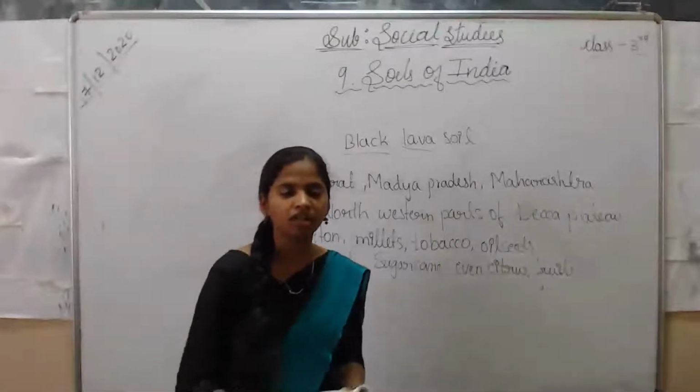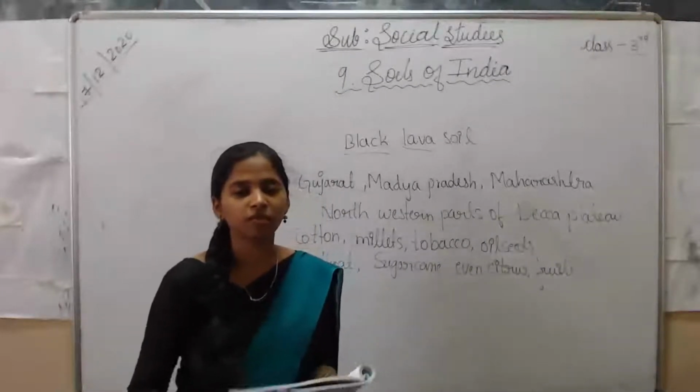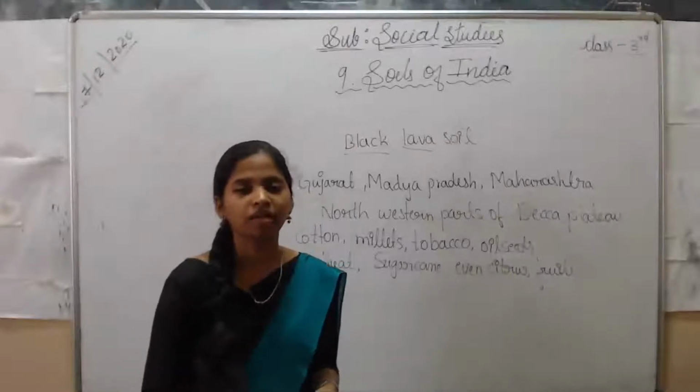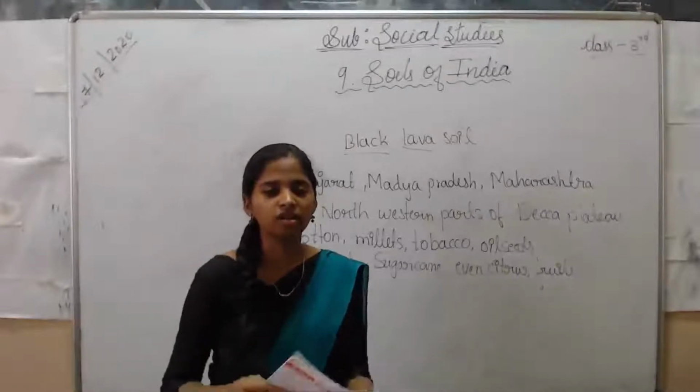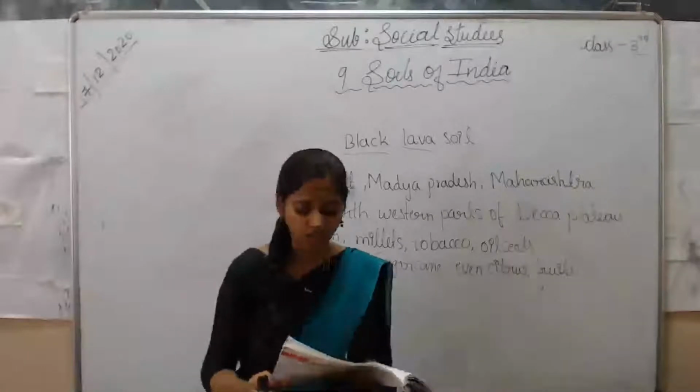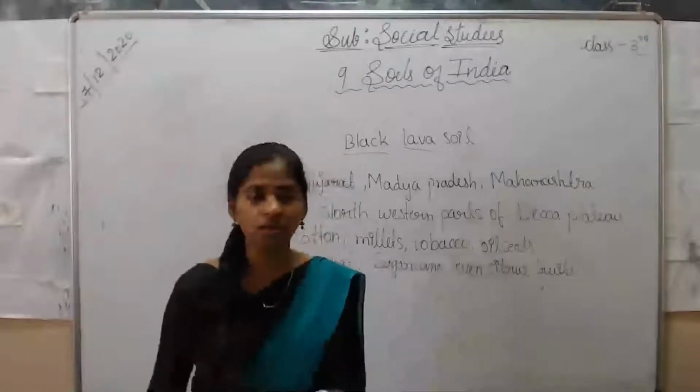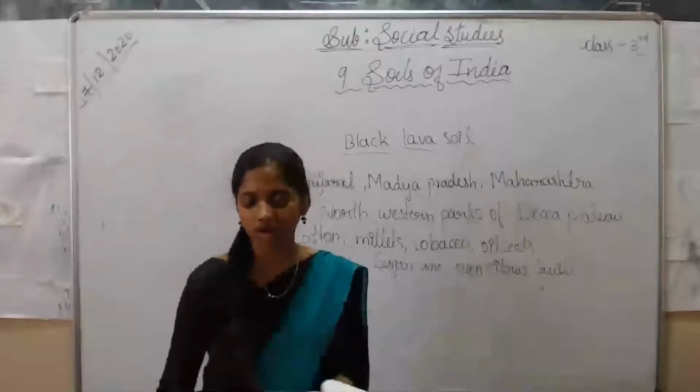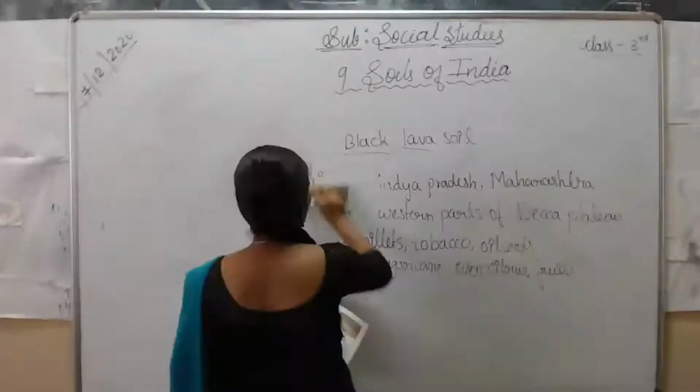Citrus, in the sense, means vitamin C fruits, like lemon and orange. Those citrus fruits can be easily grown in this black soil. So this is all about the black soil. The next soil we are going to discuss is red soil.